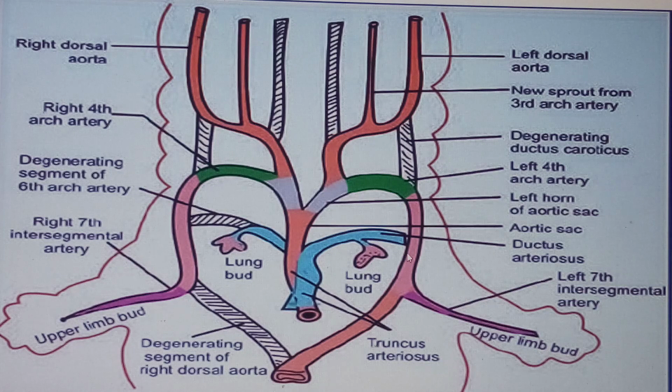My friends, one thing is that the lower portion of this left dorsal aorta will be the arch of aorta, which will be going downwards. As you can see, it will be going downward. The left one doesn't degenerate, unlike the right one, whose distal portion will degenerate. Okay, the right dorsal aorta. But for the left dorsal aorta, it will continue from the arch of aorta to become the descending aorta. That is a useful thing that we have to understand over here.